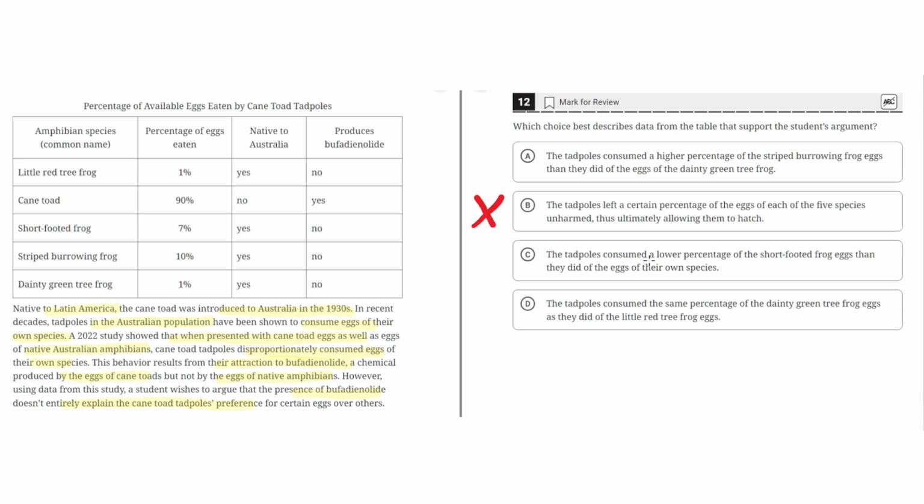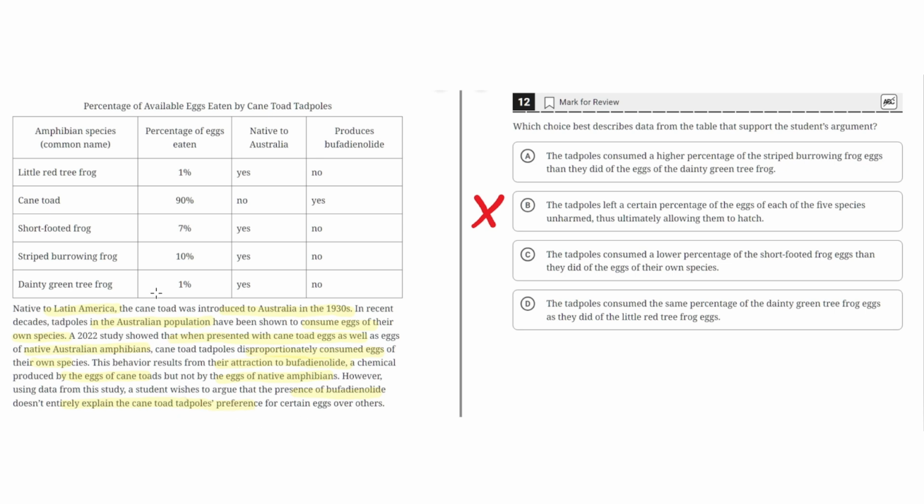C. The tadpoles consumed a lower percentage of the short-footed eggs than they did of the eggs of their own species. Looking at the table, for the short-footed frog, only 7% of the eggs were eaten, and for their own species, 90% were eaten. So C is incorrect because this doesn't support the student's argument.